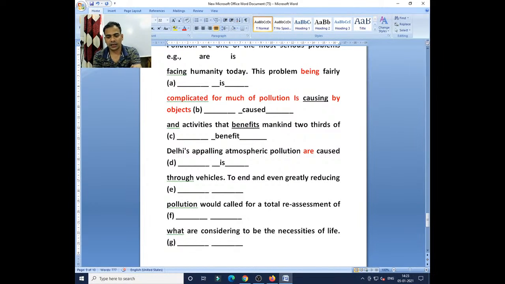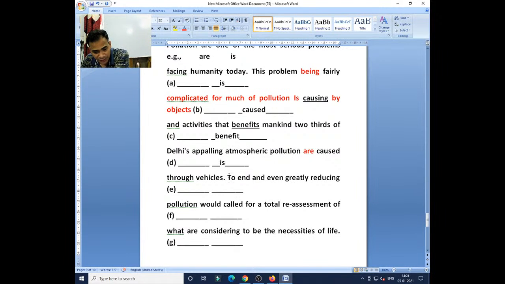Where is the mistake? To end and even greatly reducing pollution. Where is the mistake? Bhavya, no, wrong.